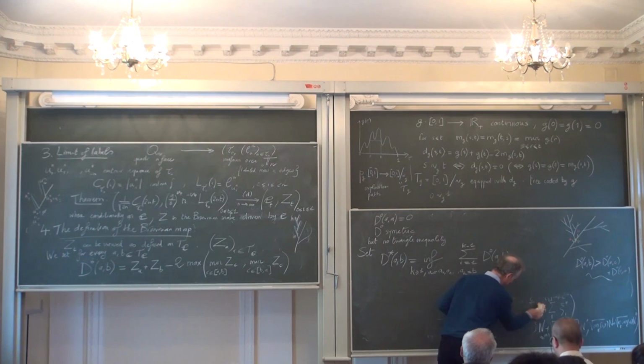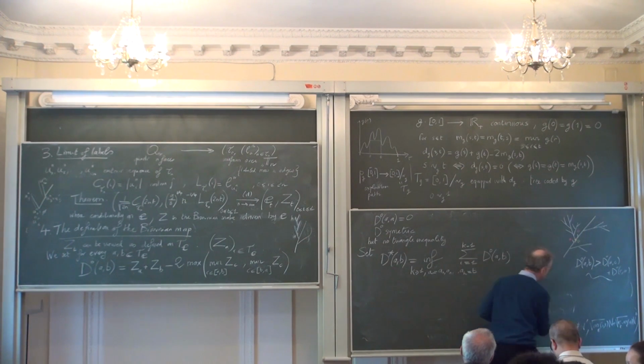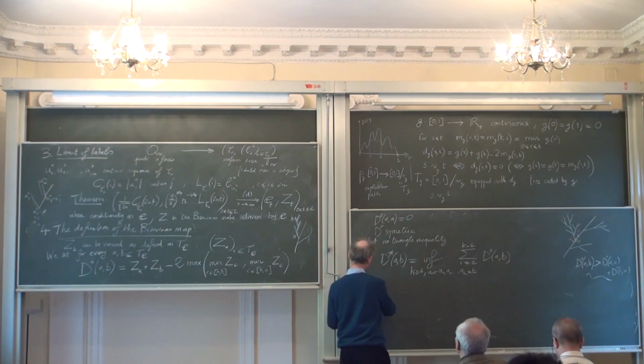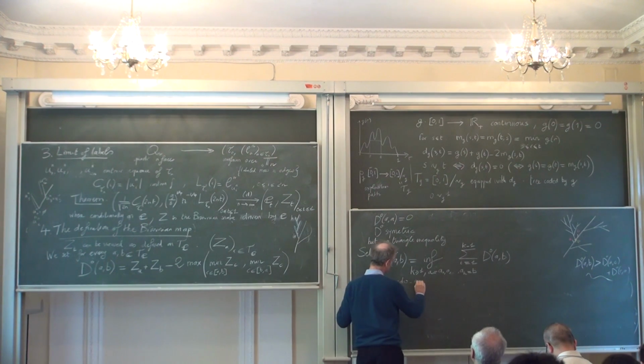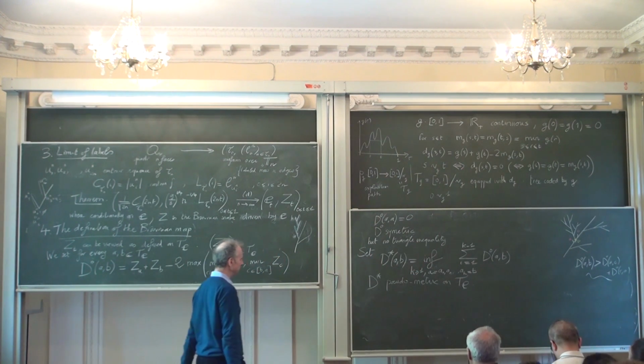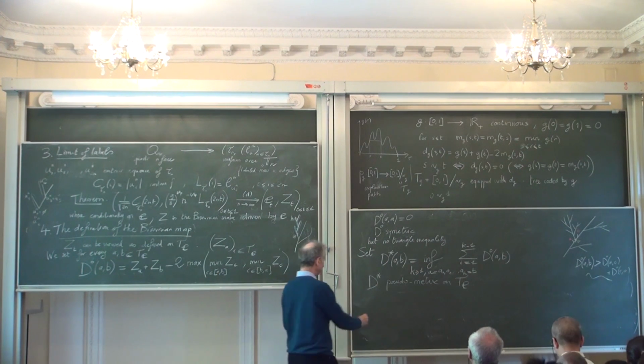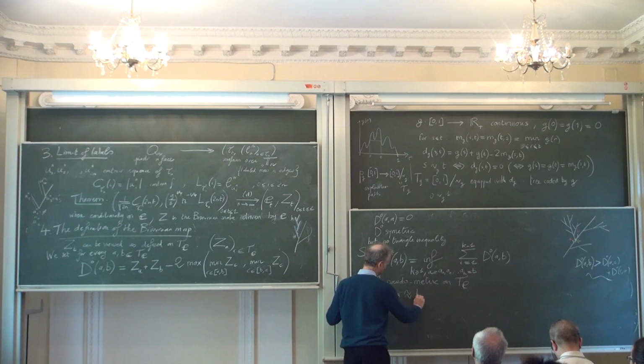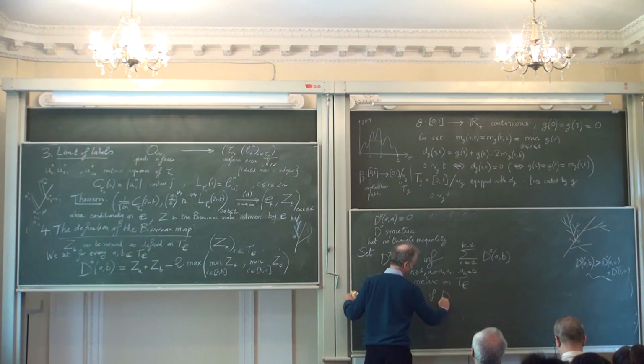And so it's a good candidate for a distance, except that, again, it's only a pseudo-metric. You may have different points at distance 0. As usual, what you do is identify two points if they are at distance 0.